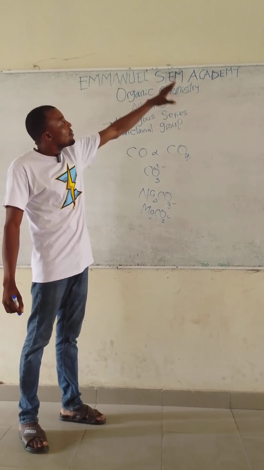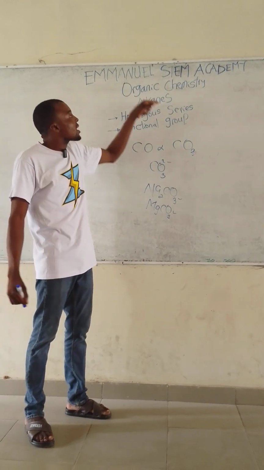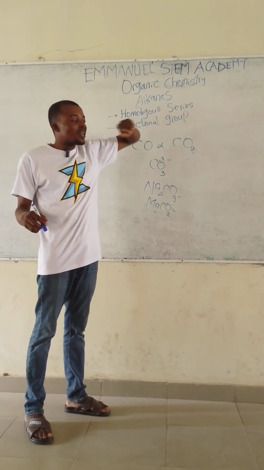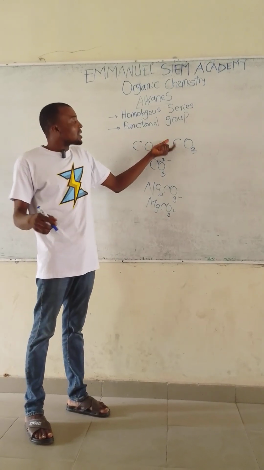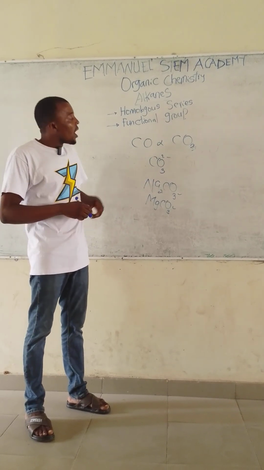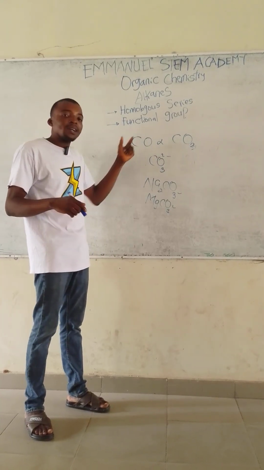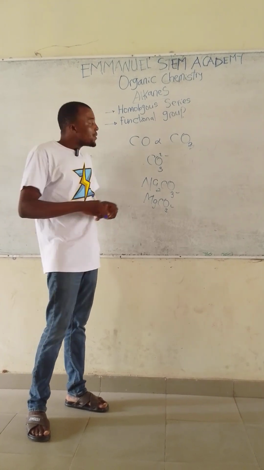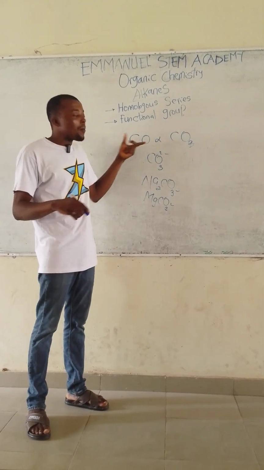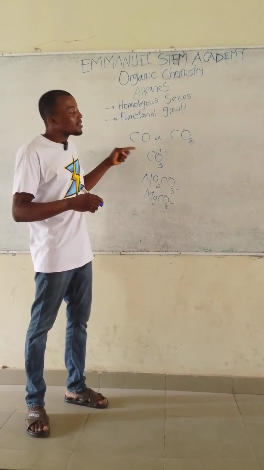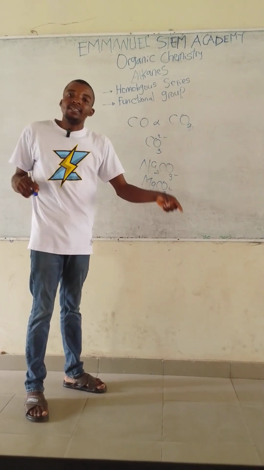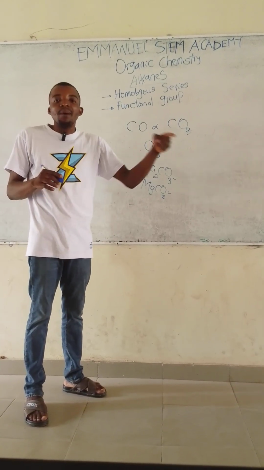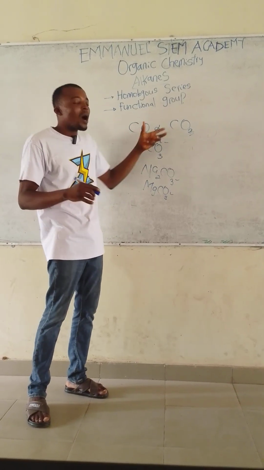I will just throw some light on the reason why carbon is the most abundant element in the study of organic chemistry, and why carbon is very unique. One, carbon as an element exhibits allotropy. Allotropy is the ability of an element to exist in more than one form in the same physical state. If you have been taught the topic carbon and its compounds, then they will tell you that carbon exists as diamond and carbon exists as graphite. Those are the crystalline forms of carbon. That phenomenon is called allotropy.